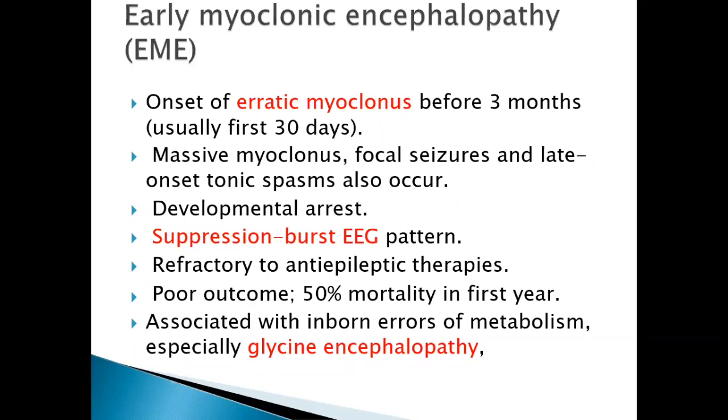So erratic myoclonus is very classic of early myoclonic encephalopathy, and developmental arrest is seen, and a suppression burst EEG pattern is seen. Usually this early myoclonic encephalopathy is associated with inborn errors of metabolism, especially glycine encephalopathy.